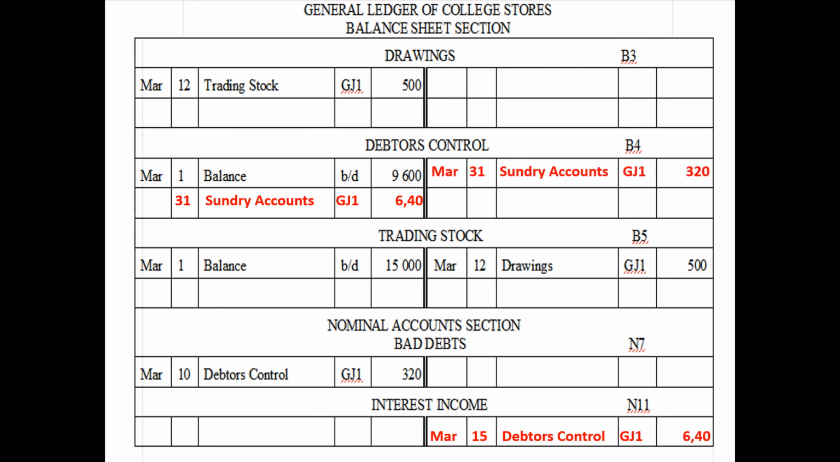We also post the credit side of our debtor's control account from our general journal. We post the total. Remember, there could be other transactions in our debtor's control account in our general journal, and that's why we have sundry accounts written as the details instead of the actual contra accounts that we usually write.